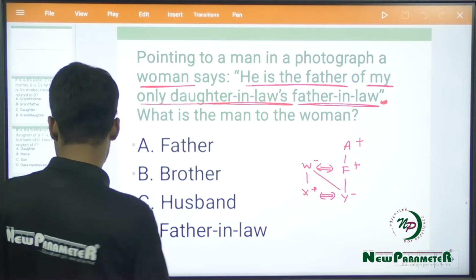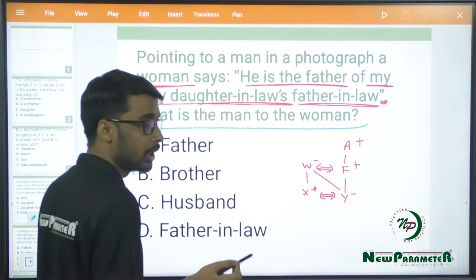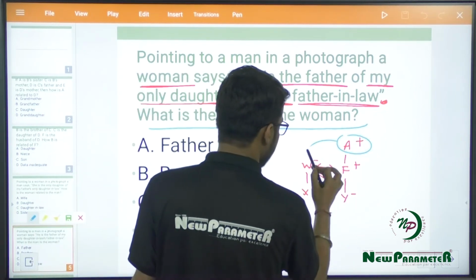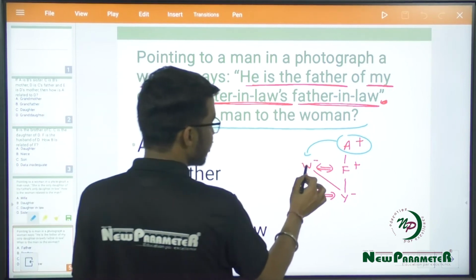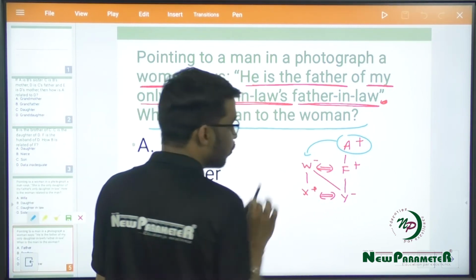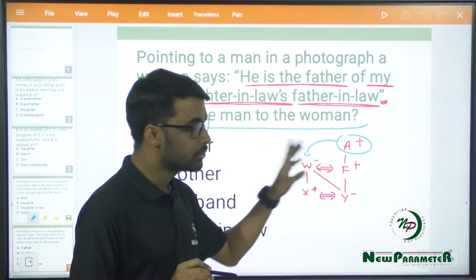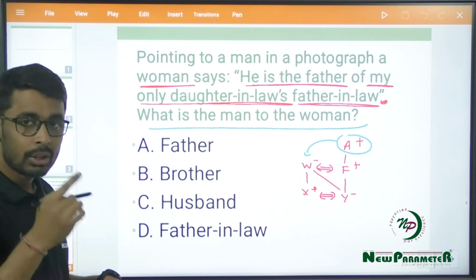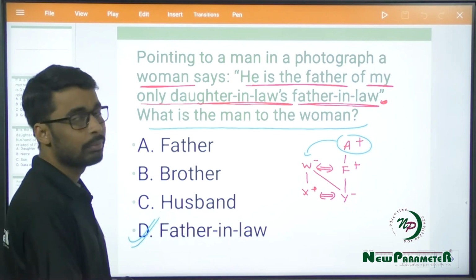So now my question says, what is the man to the woman? How is this man related to this woman? We can say that this man is present one generation earlier to the woman, and he is the father of this woman's husband. So father of woman's husband would be father-in-law. My answer would be father-in-law.